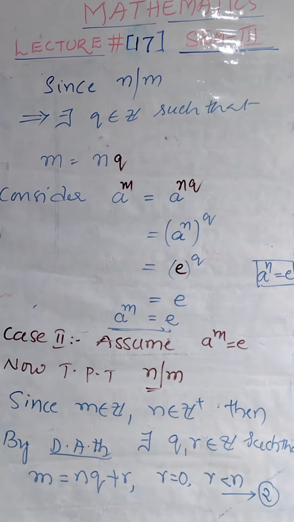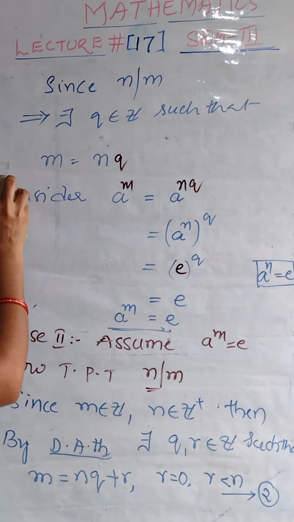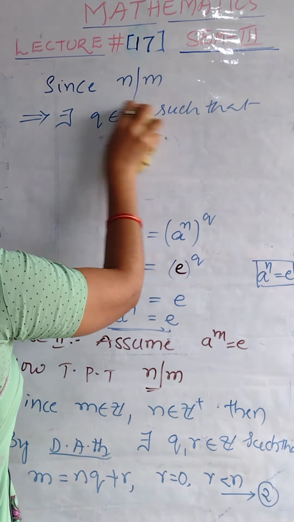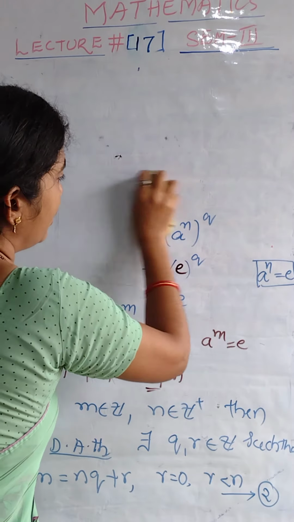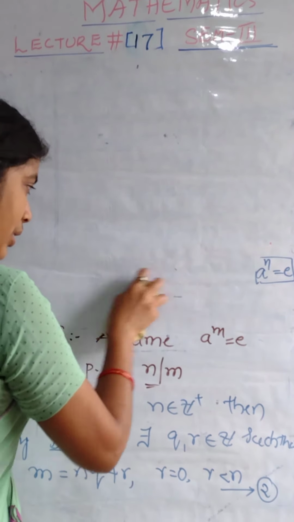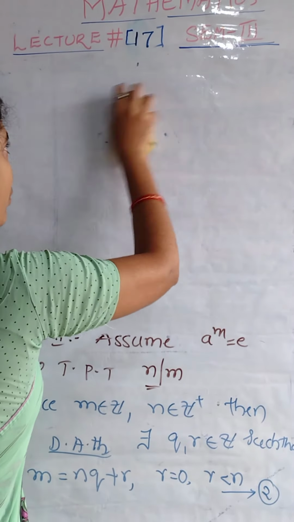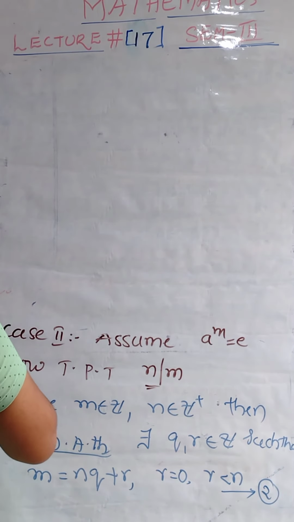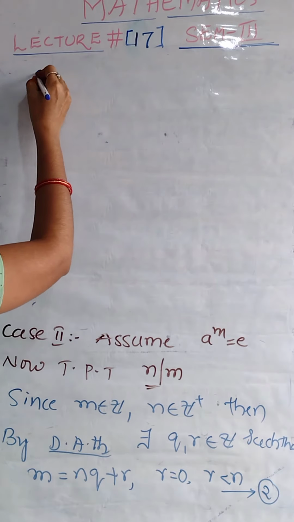m is equal to nq plus r, where r is a remainder. This is the division algorithm theorem. What is the claim here? We want to prove n is a factor of m. Okay, right.